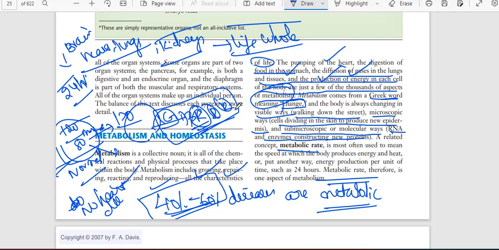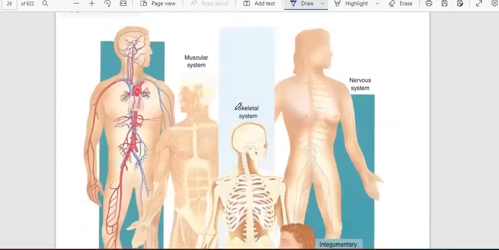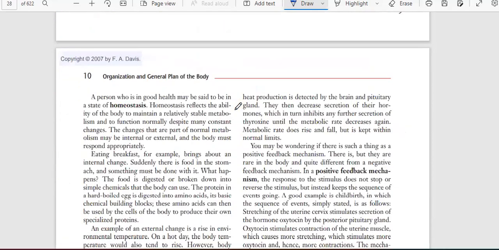So basically, normal functioning of the body, normal growth of the organs, normal repair of the organs, normal reacting of the organs, normal reproducing of the cells of the organs is known as metabolism. Okay, so this is defined as metabolism.